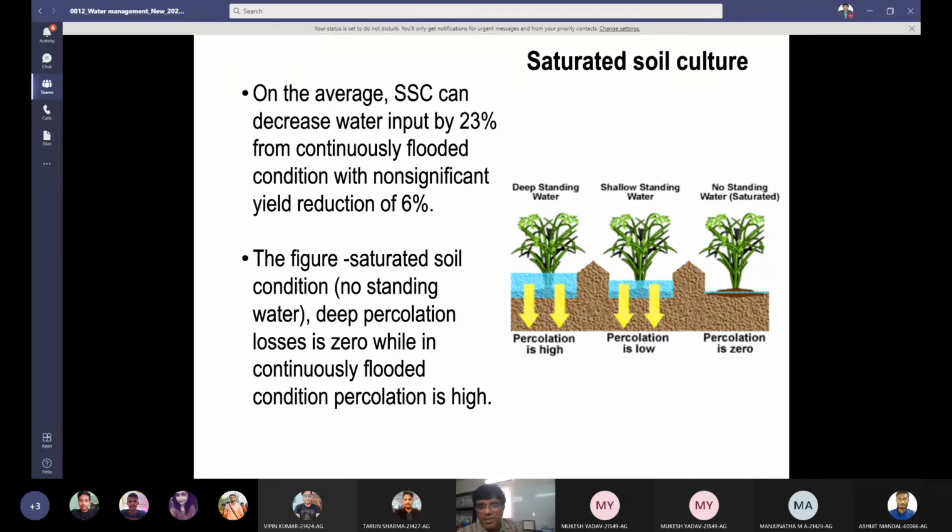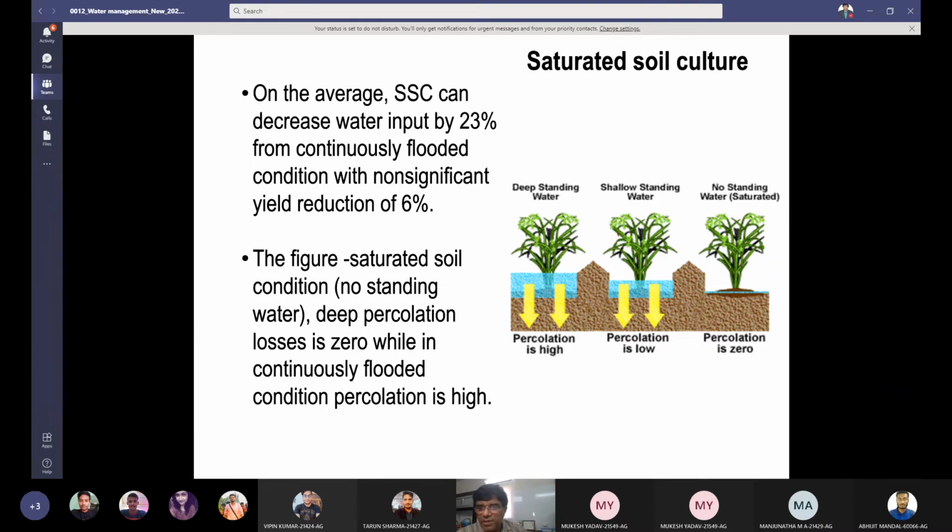You can see this figure on the right side. Under saturated soil condition, no standing water, deep percolation losses are zero, while in continuously flooded condition, percolation is very high. This picture is in three parts. In the first part, you can see deep standing water, the blue depth is high, so percolation losses are high.